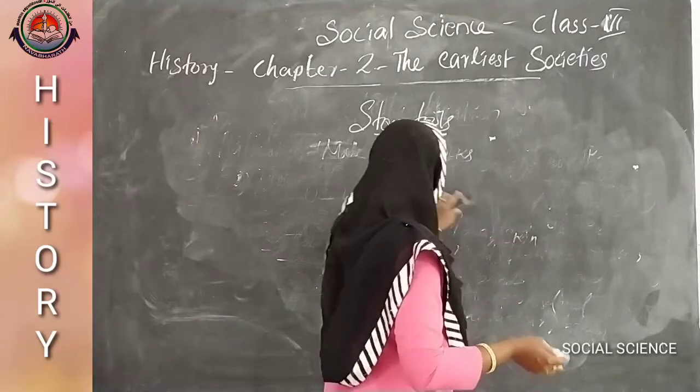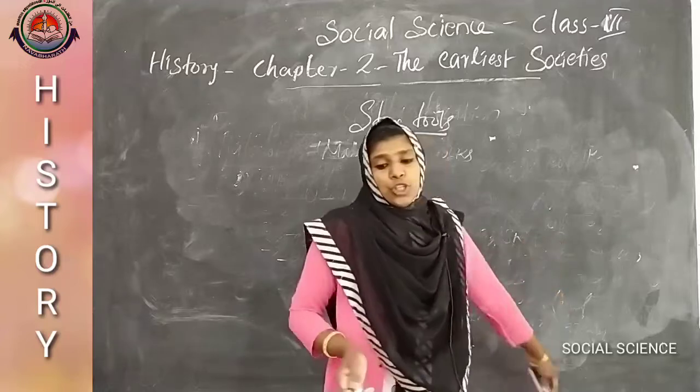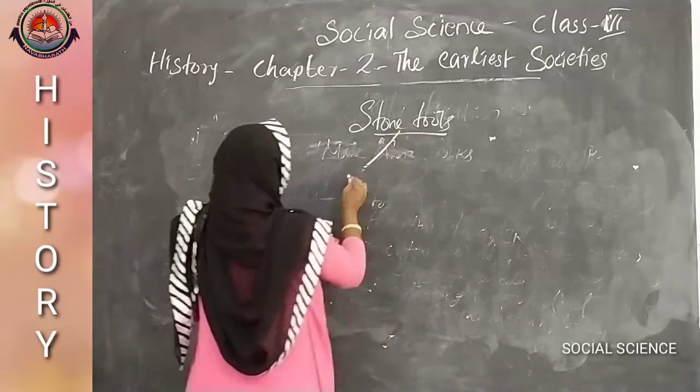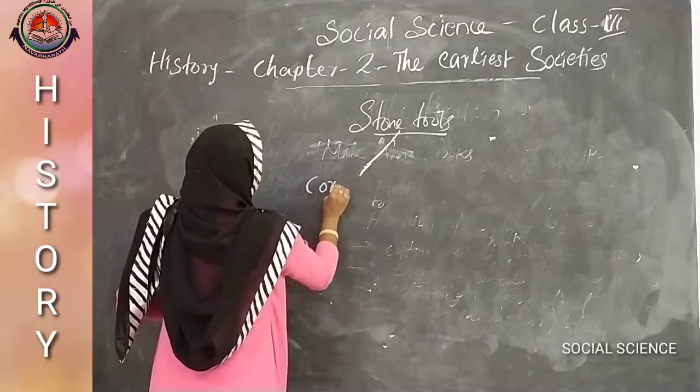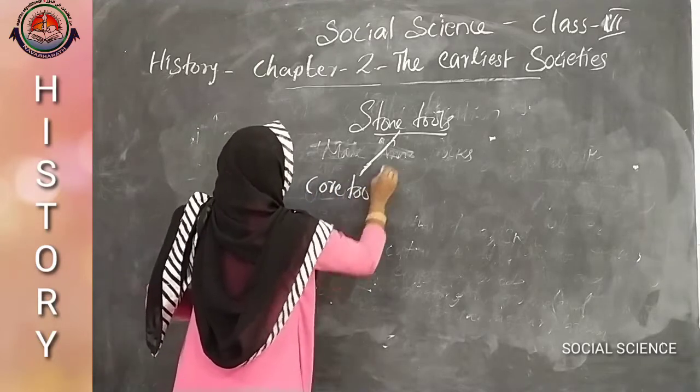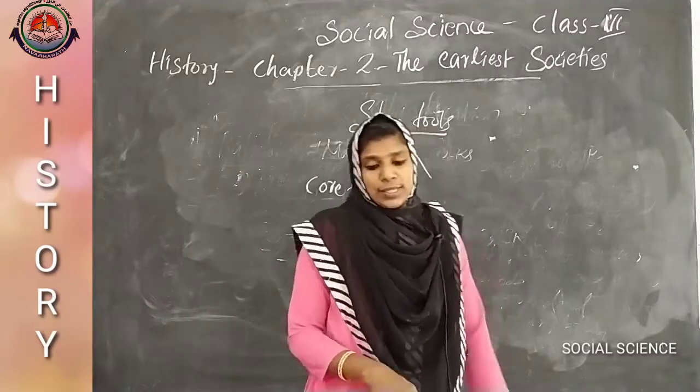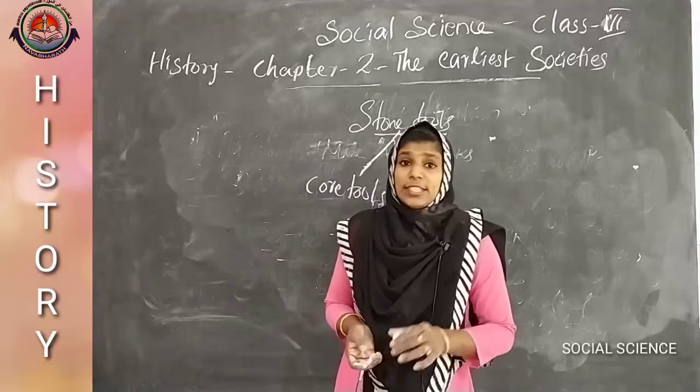The first category of stone tools is core tools. Then the second one is flake tools, and the third one is blade tools.